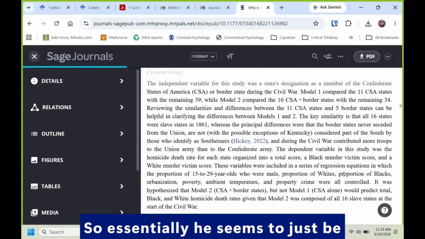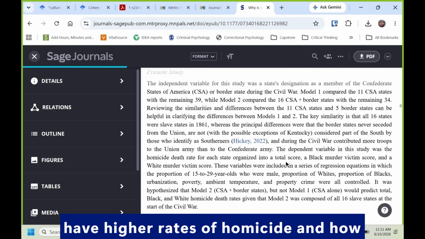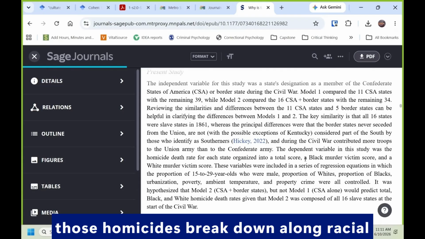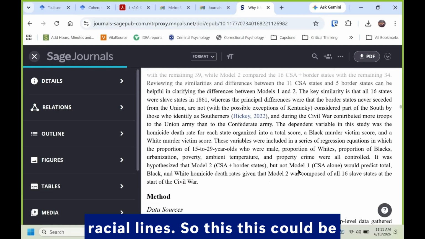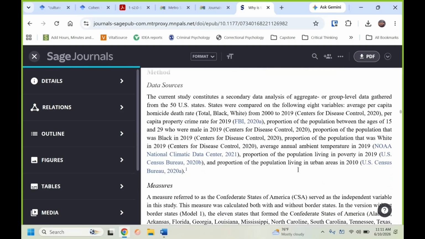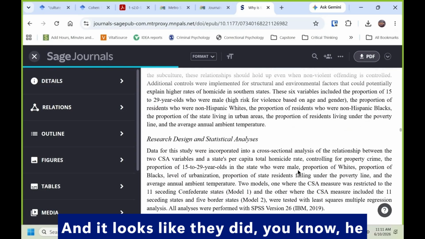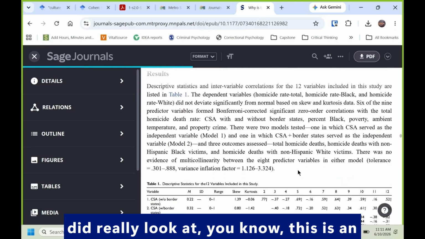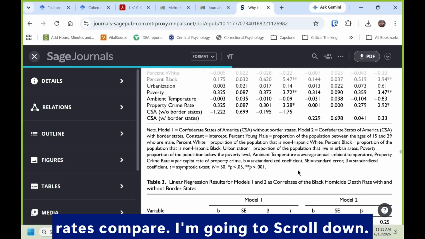So essentially, he seems to just be testing the idea that Southern states have higher rates of homicide and how those homicides break down along racial lines, particularly black and white racial lines. So this could be a very interesting article to use. And it looks like this is an actual study where he looked at how those rates compare. I'm going to scroll down.